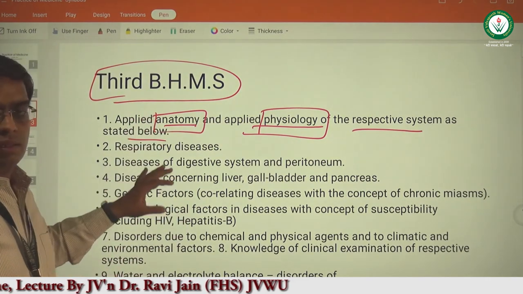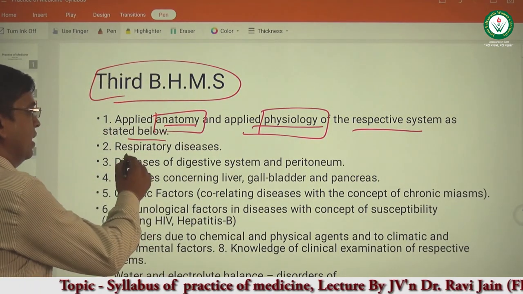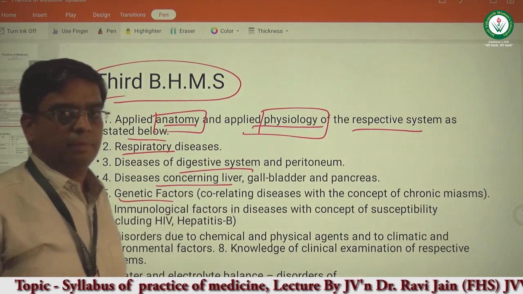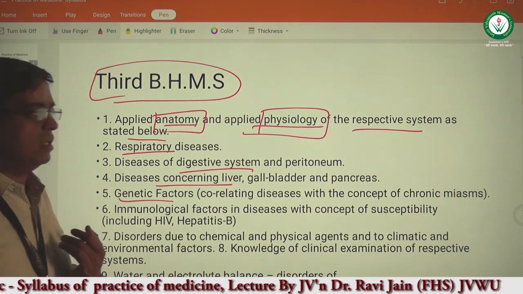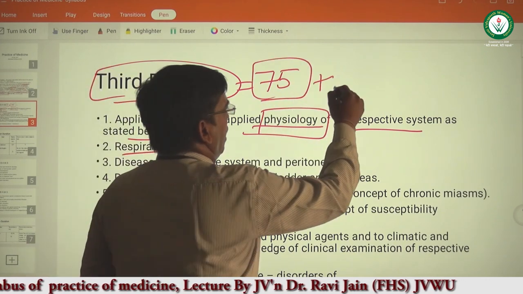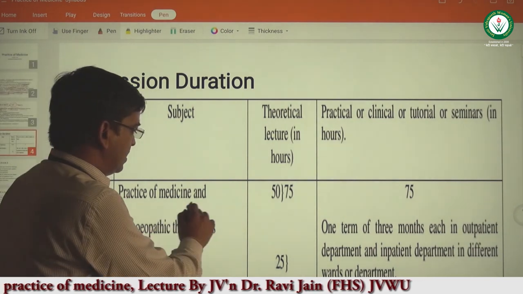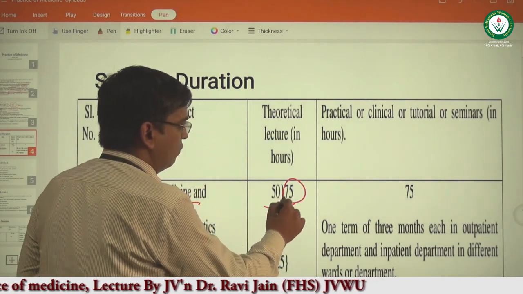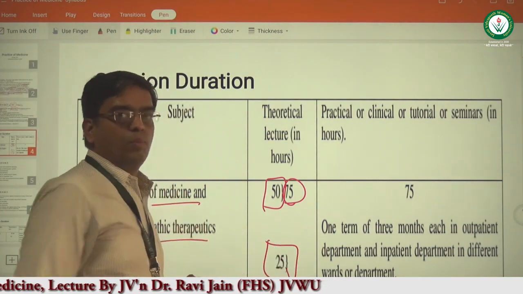In the third year, we have three major systems: the respiratory system, the digestive system, and the hepatobiliary system, and genetic factors. The course duration of BHMS third year will be 75 hours. These topics will be covered in practice of medicine and homeopathic therapeutics, out of which 50 hours will be related to the disease itself and 25 hours will be given to homeopathic therapeutics.